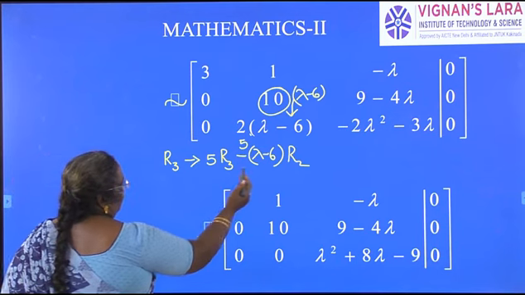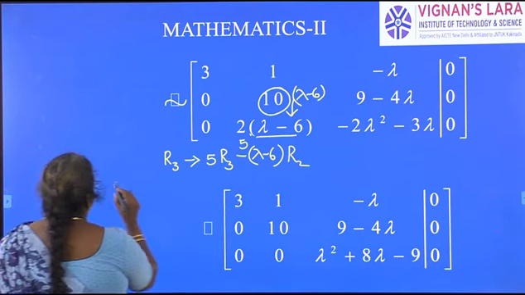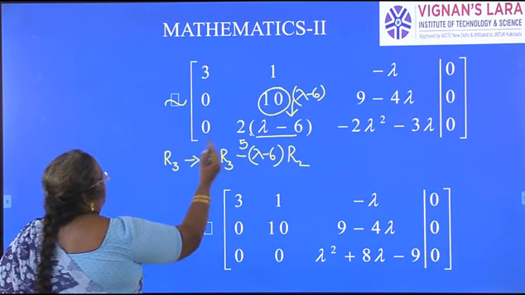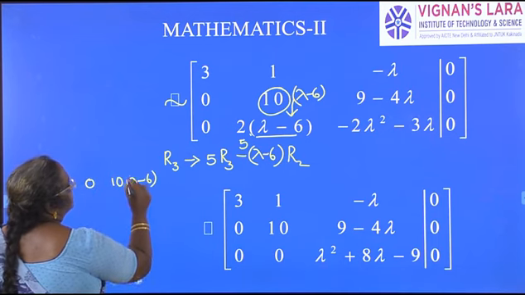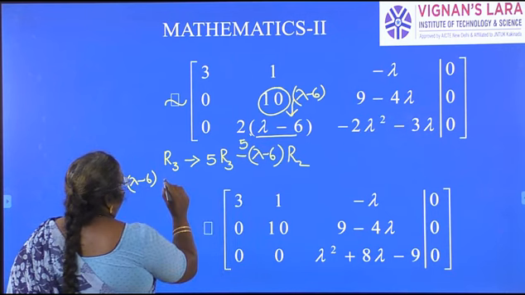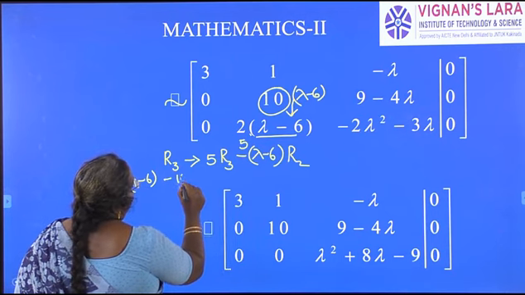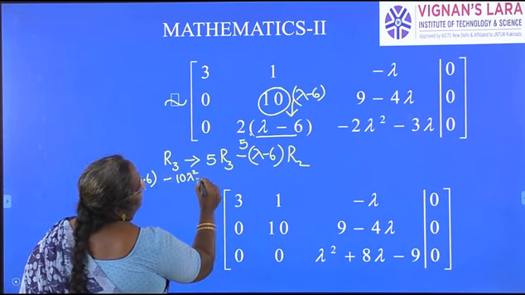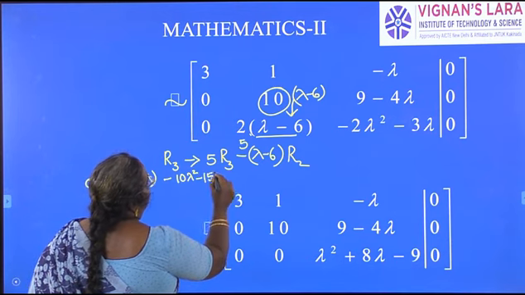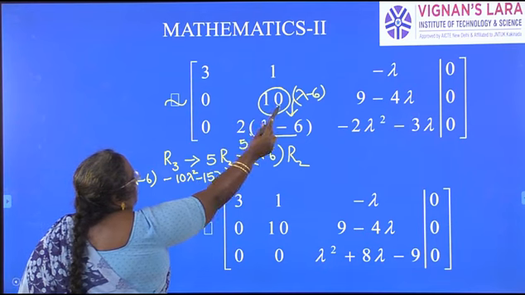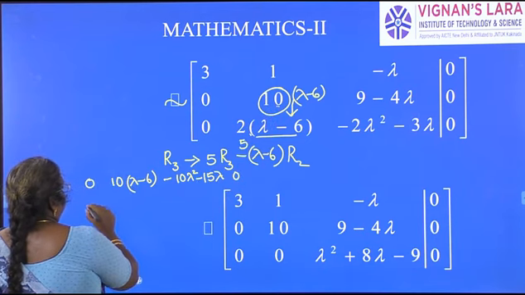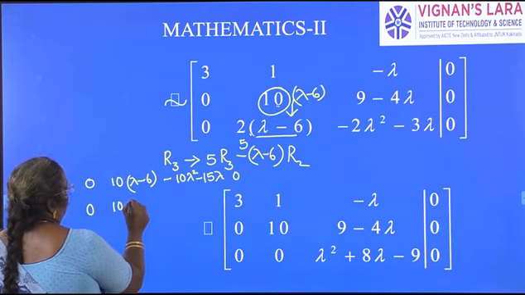So we get here, see, the 5 times R3, 0. 5 2s are 10 into lambda minus 6. 5 times 5 2s, 10 lambda square. 5 3s 15 lambda, 0. Next, multiplying the second equation with lambda minus 6, 0. 10 into lambda minus 6.